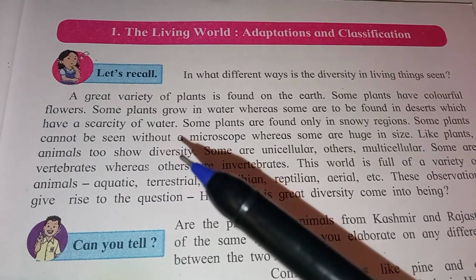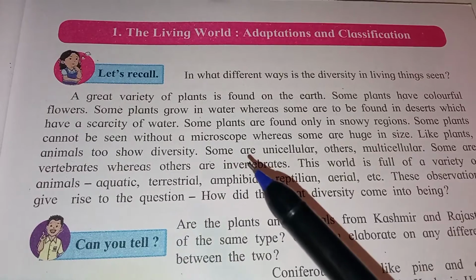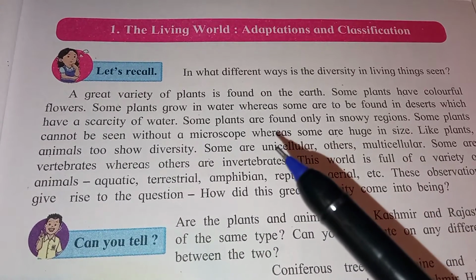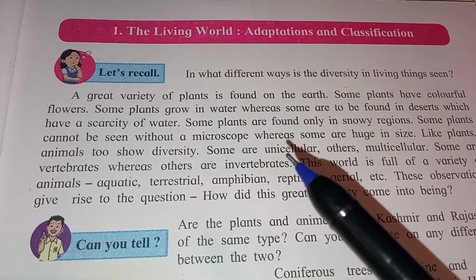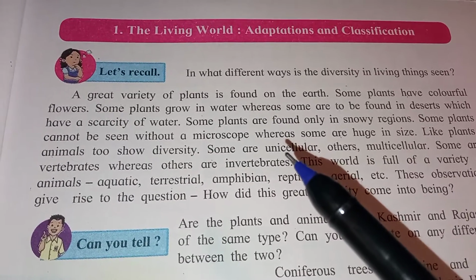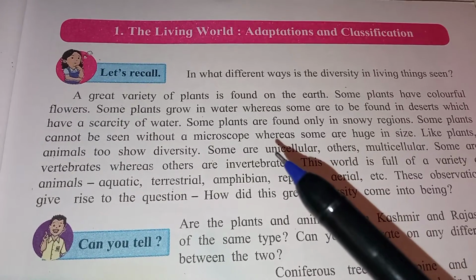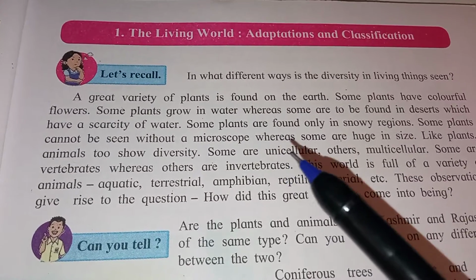Animals too show diversity. Some are unicellular, others multicellular. Do you know which animals are unicellular? Yes, amoeba and paramecium are unicellular. Uni means single, having a single cell.